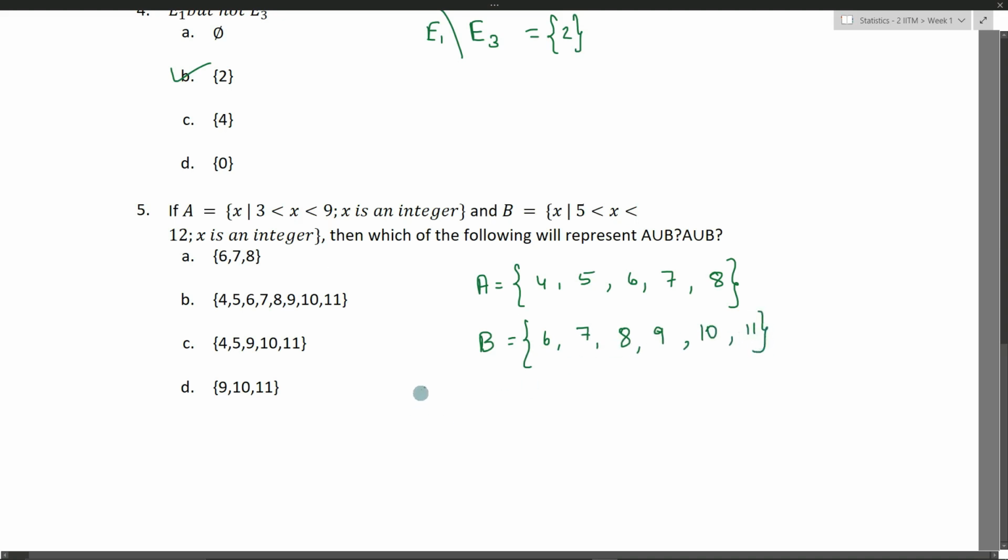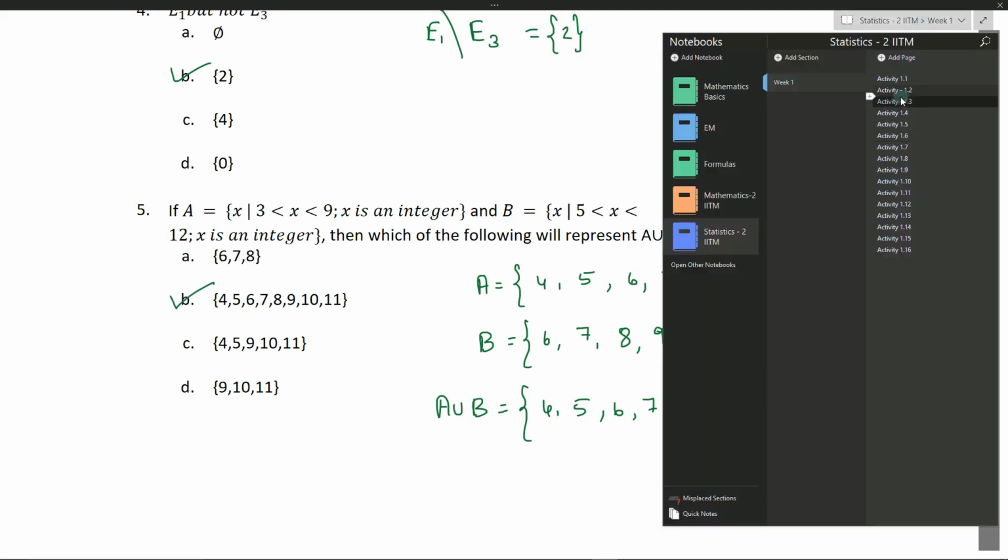Okay, so which of the following represents A union B? So what do we have in A union B? We have all the numbers in set A, that is 4, 5, 6, 7, 8, and then we have 9, 10 and 11. All the terms in A and also all the terms in B. So which option is right? Option B.